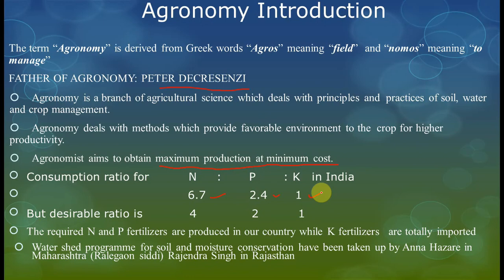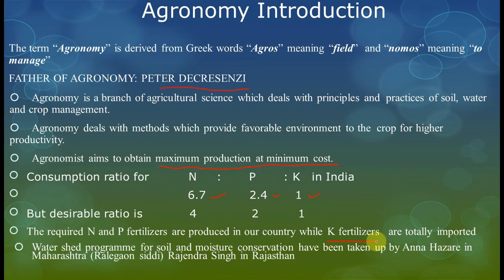But the desirable ratio, what Indian soils need, is 4:2:1, which is enough for Indian soils, but we are using excess fertilizers friends. The required N and P fertilizers are produced in our country while K fertilizers are imported. See friends, K fertilizers are not available in our country, so we have to import K fertilizers.